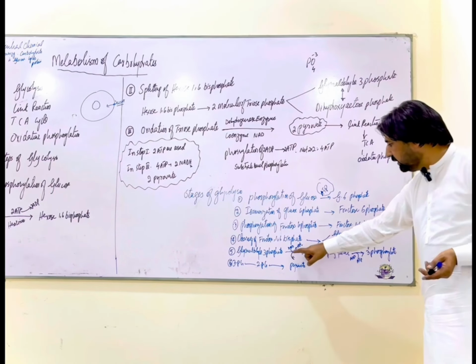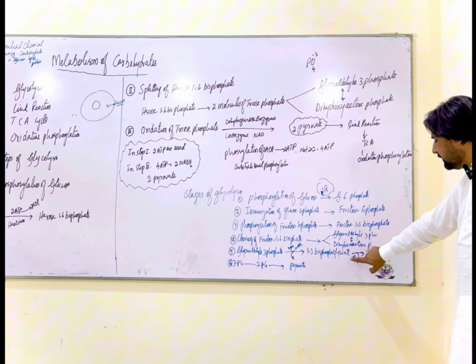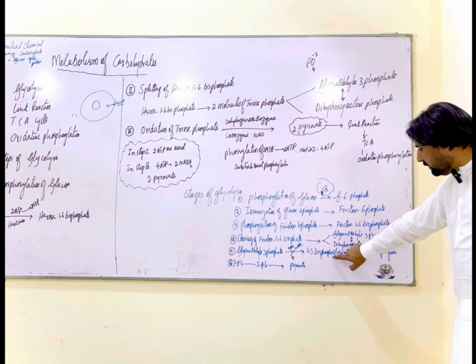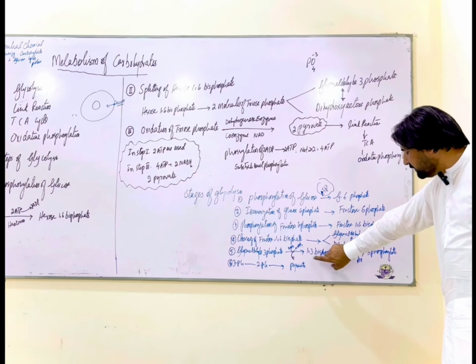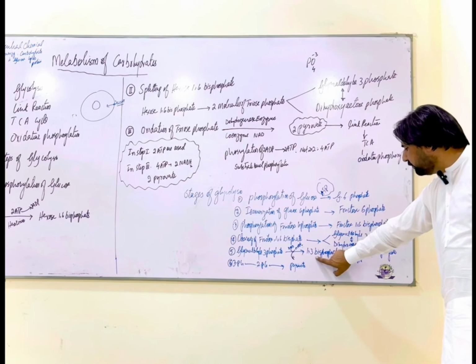So right over here, a 3 carbon compound is attached with 2 phosphates. So one of the phosphates is removed. The phosphate which was removed from this phosphoglycerate is taken up by the ATP. Now we can say in step 5, we are having the compound glycerol 3 phosphate. Which compound? Glycerol 3 phosphate. This glycerol 3 phosphate dehydrogenase and coenzyme right over here.